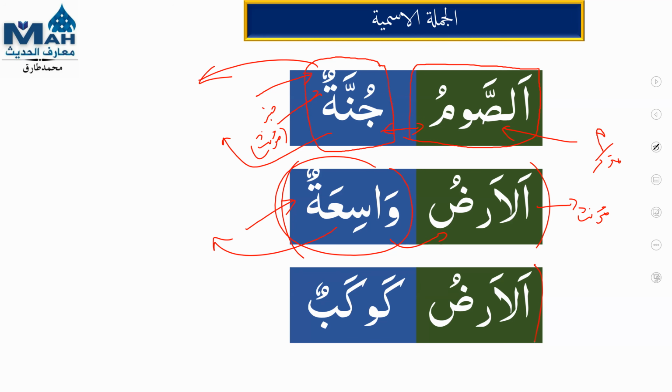Now the third sentence, al-ardu kawkabun, the earth is a planet. Kawkabun means planet. So Kawkabun is the name of something. It will not get changed to Kawkabatun. Some student made that Kawkabatun. Even though I was explaining that it will not happen, that student kept pushing. I was explaining repeatedly, please understand that the noun Kawkab is not an adjective. So please clear your mind at this point of time, that only adjectives will get changed.